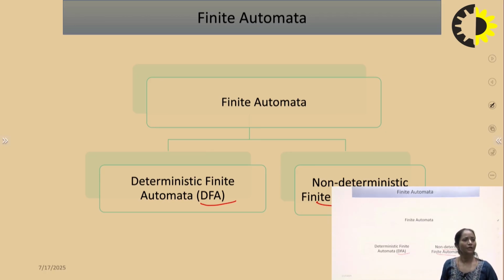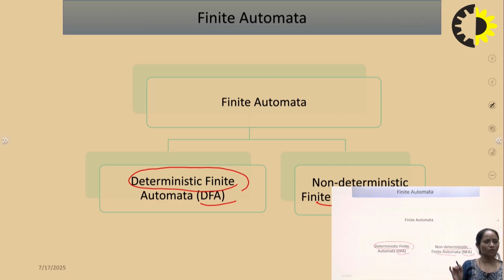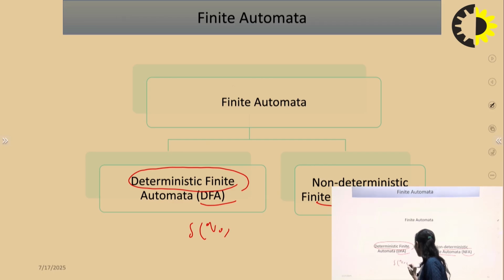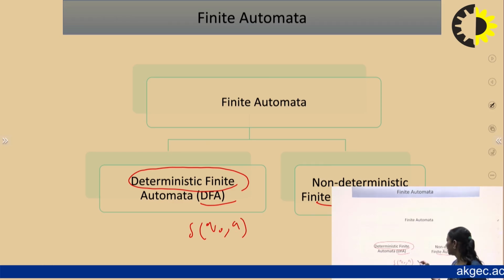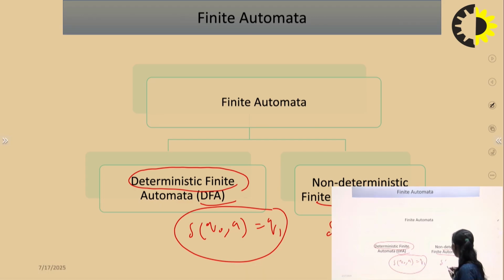What is the meaning of deterministic and non-deterministic? Deterministic means there is only one move for every possible input symbol. If I say, if in Q0 I read input A, then the next state is only Q1, which means for all the input symbols the move is unique. And non-deterministic finite automata has several possible moves for the same input symbol.